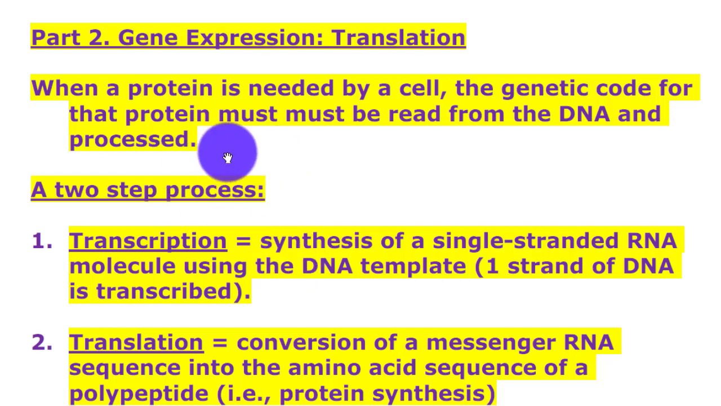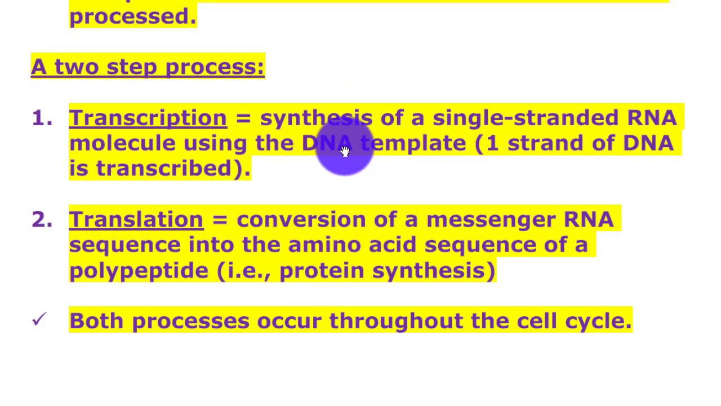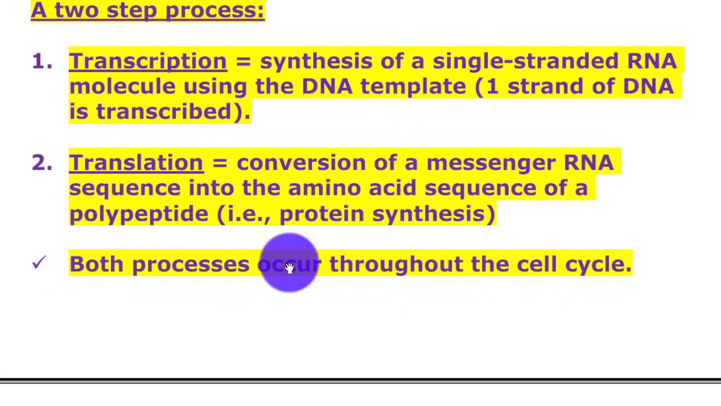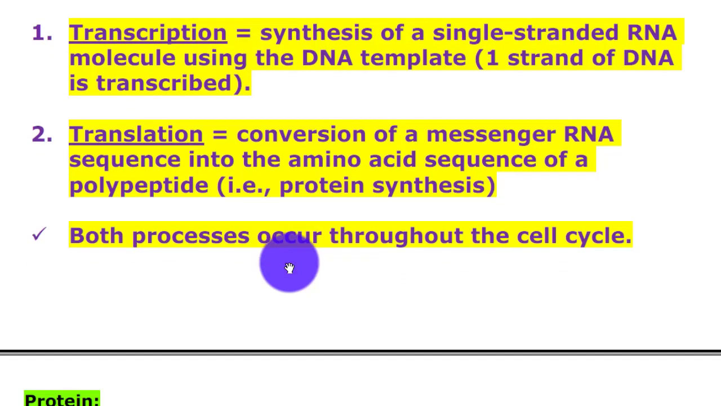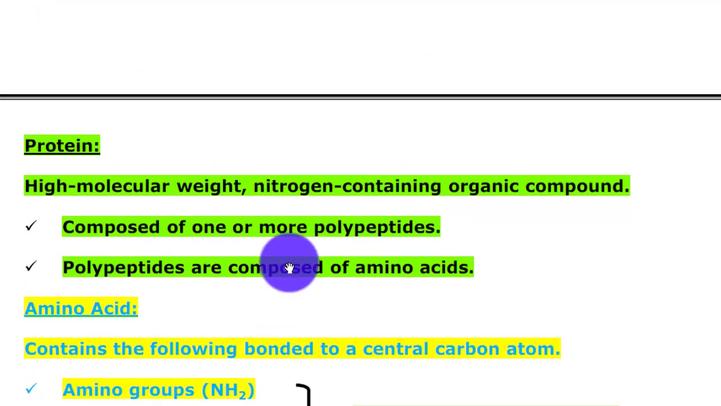Translation. When a protein is needed by a cell, the genetic code for that protein must be read from the DNA and processed. A two-step process: transcription, synthesis of a single-stranded RNA molecule using the DNA template. One strand of the DNA is transcribed. Translation, the conversion of messenger RNA sequence into the amino acid sequence of the polypeptide. Protein synthesis, both processes occur throughout the cell cycle.